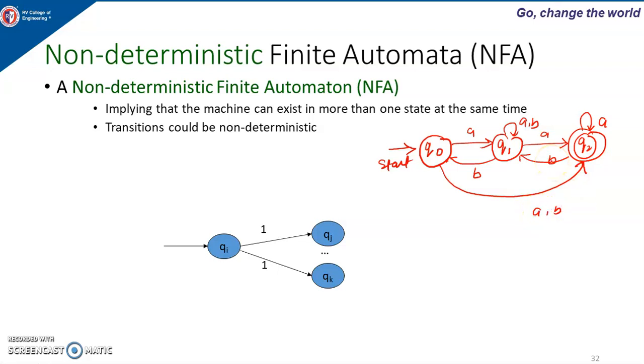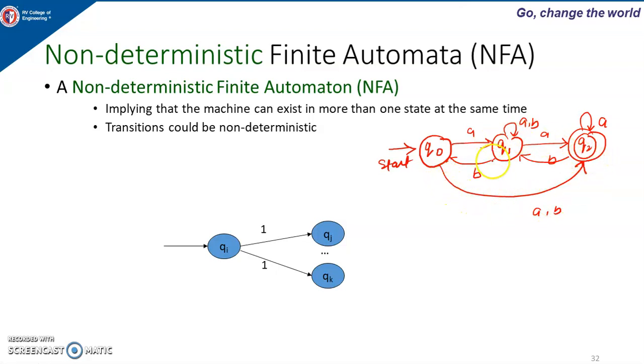So this is the transition diagram for an NFA. To start with, the machine will be in state Q0 because that is the start state. If the first input is A, the machine can enter either state Q1 or state Q2, because from state Q0 there are two transitions for input A. In state Q0, if we give input B, the machine enters state Q2.